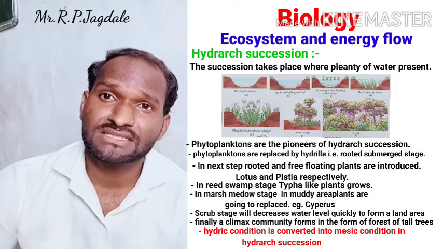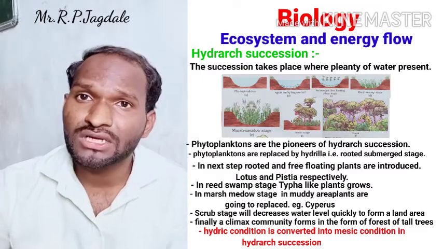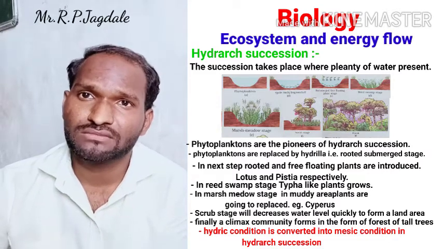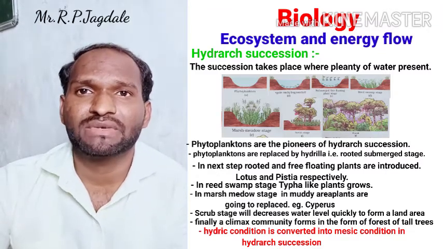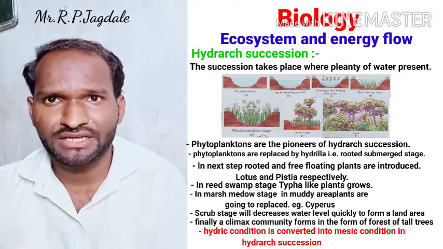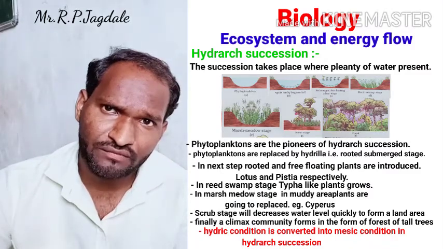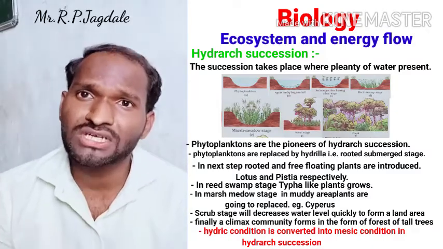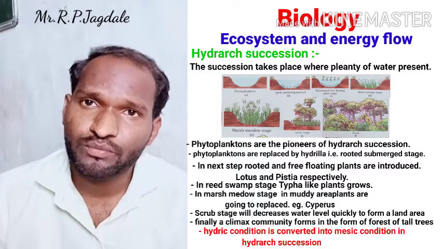The final result is the mesic condition, or moderate water condition, where the climax community is the forest, and it is going to be stable until environmental changes take place. If there is negligible water where no water is there, or if the condition is such that plenty of water is present, the resulting succession is into the forest condition, the mesic condition, where a moderate amount of water is present.